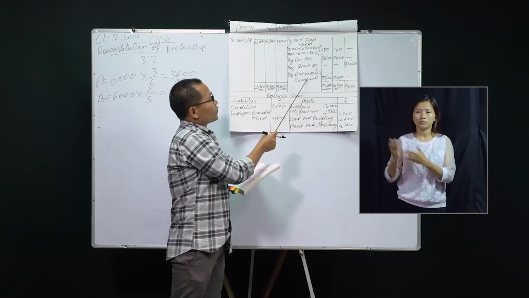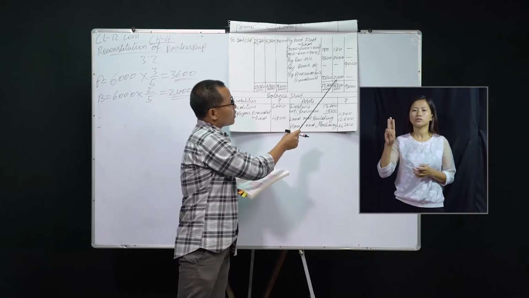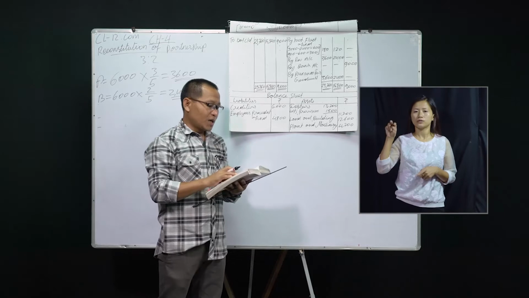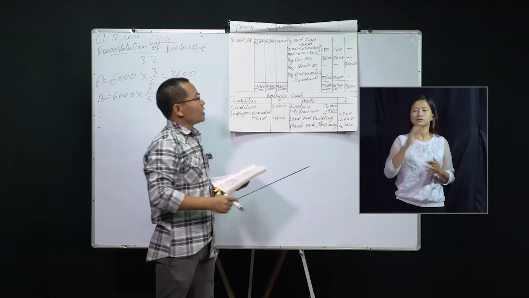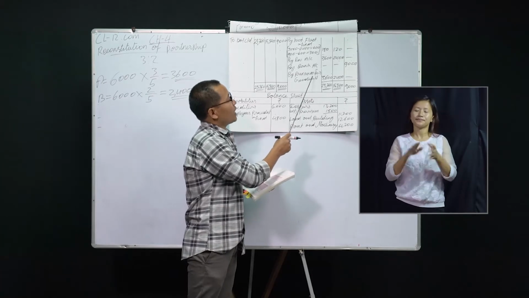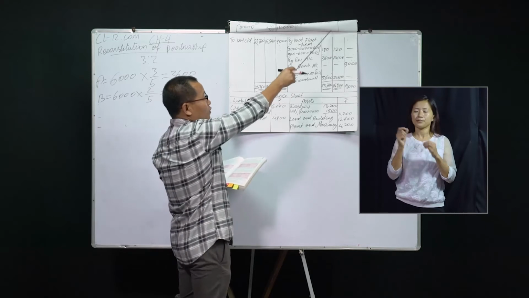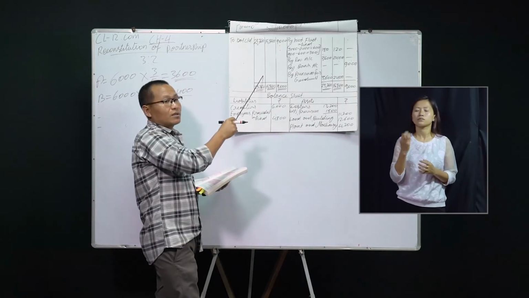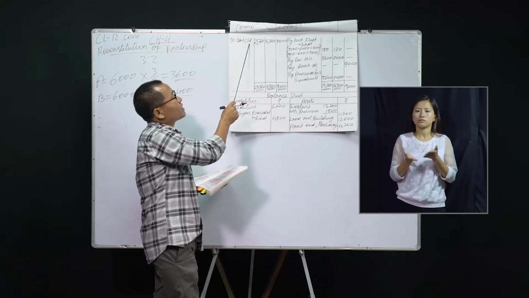By premium for goodwill. So the premium for goodwill is 3,600 and 2,400. That has been already brought in by the partner C. That is, the new partner has brought in 6,000, which is distributed between the partner A and B. So after totaling the credit side and the debit side, you will have the balance carried down.